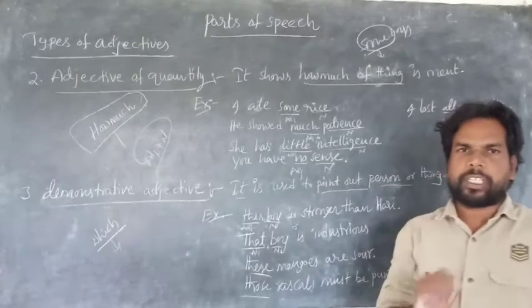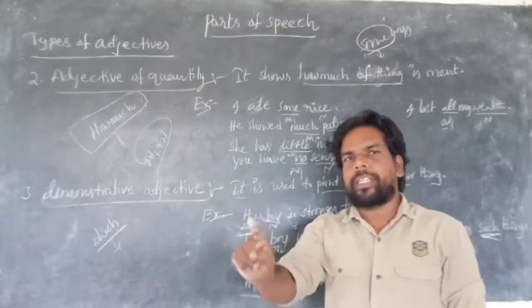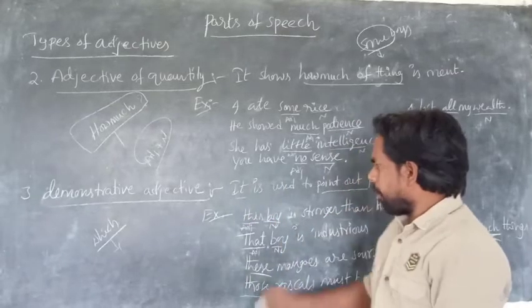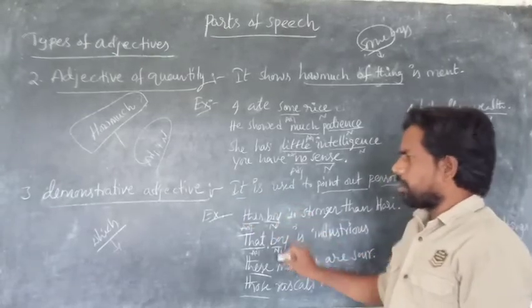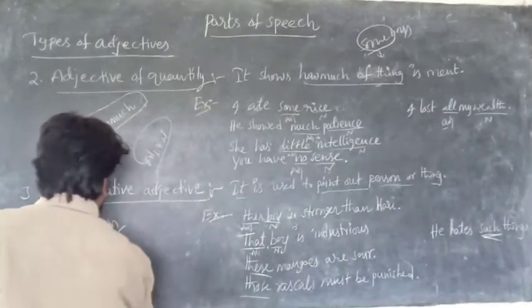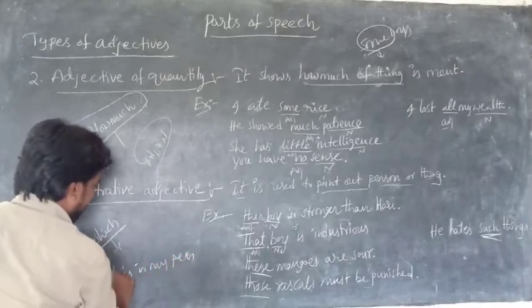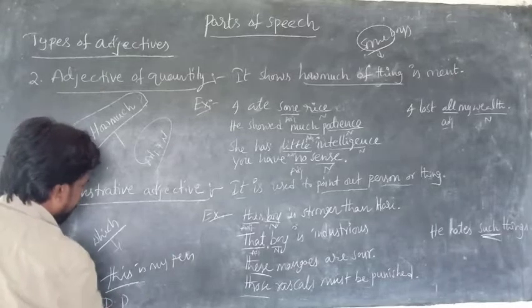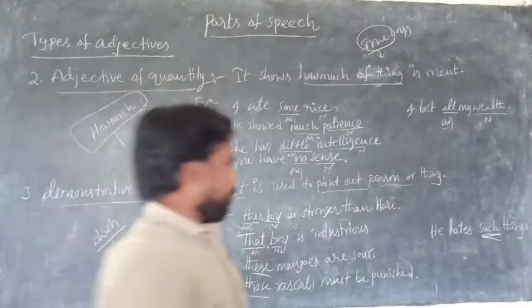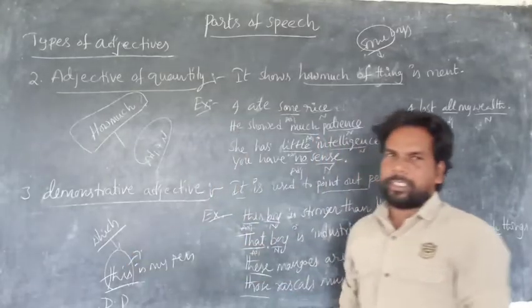Just to go back to the previous lesson, types of pronoun: demonstrative pronoun. What is a demonstrative pronoun? A pronoun which is used to point out a particular person or particular thing. The same words are used as pronouns without using the nouns. For example, this is my pen. Here, this is called a demonstrative pronoun. There is only this. There is no noun here.